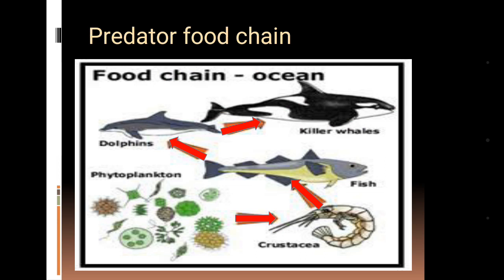So in this type of food chain we can see that the next level of consumer is comparatively larger than the previous one and preying on the smaller consumer.